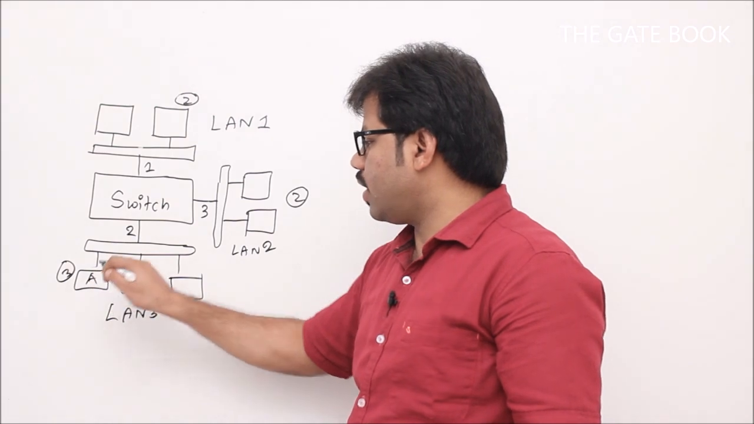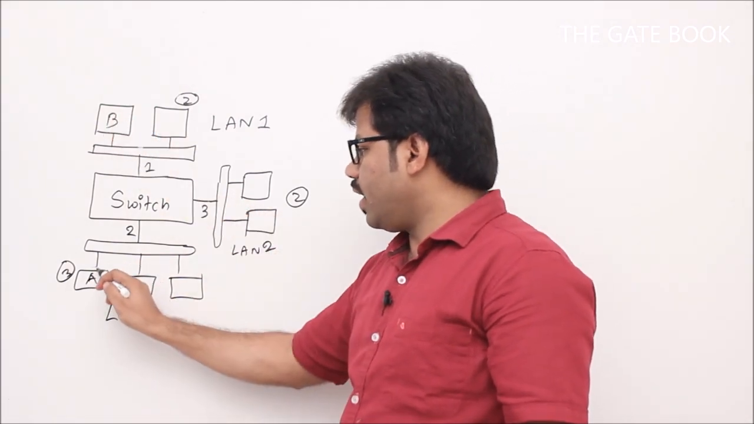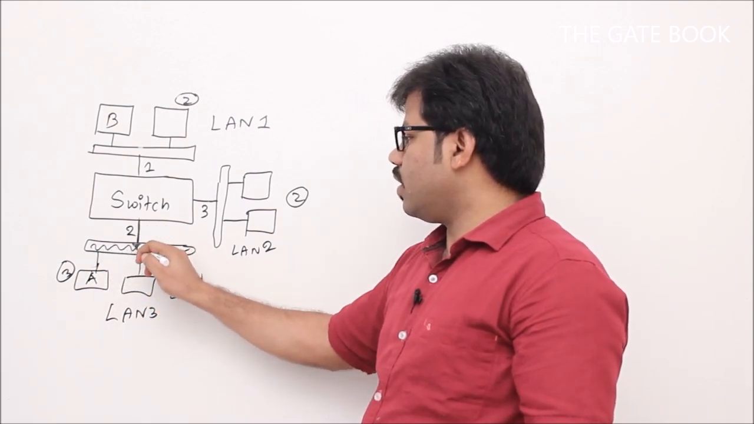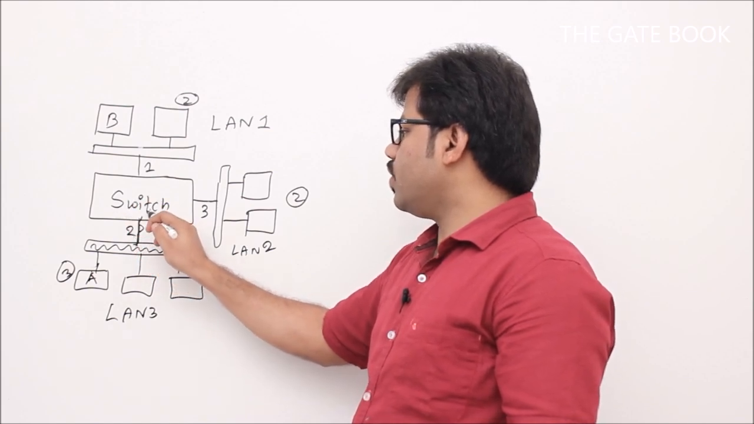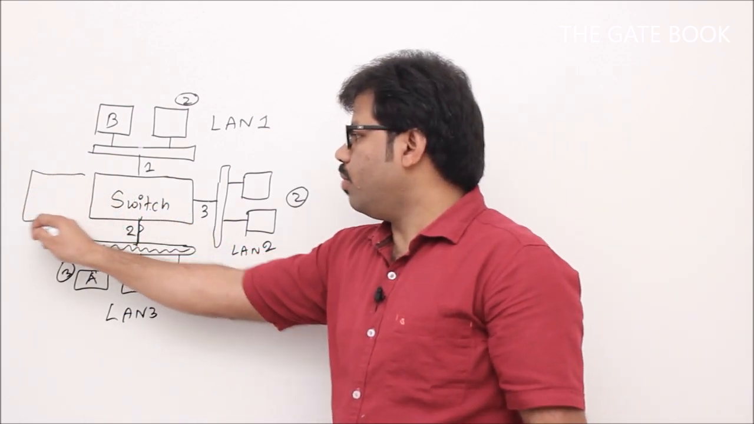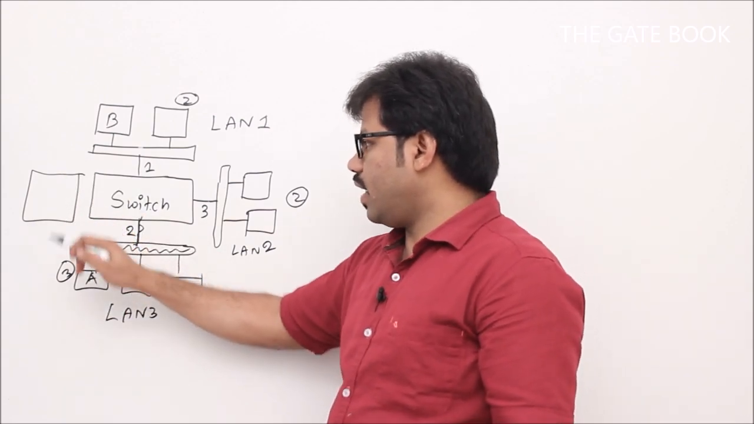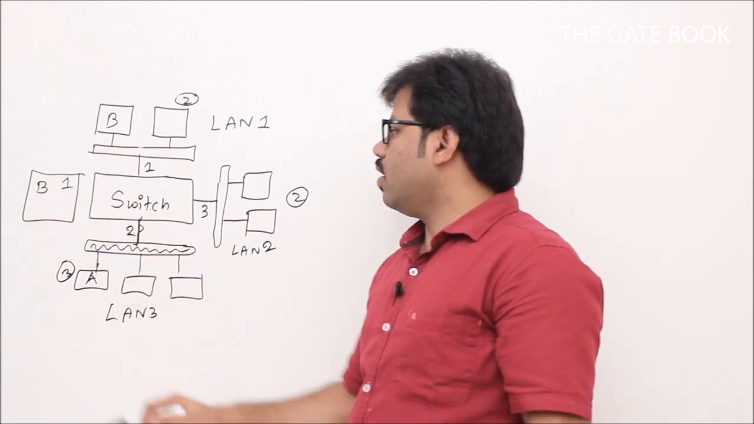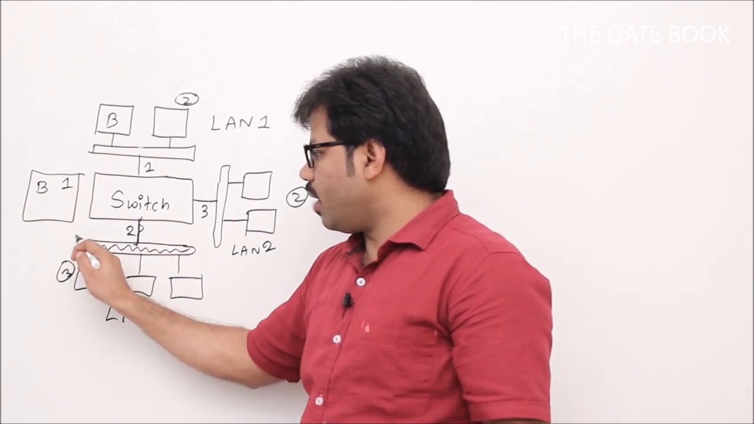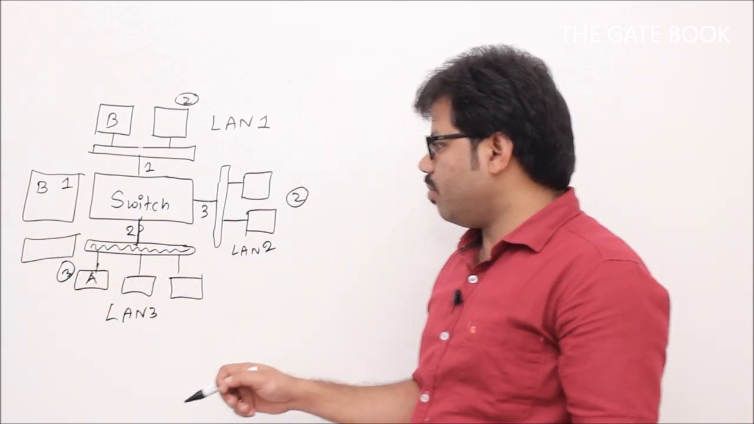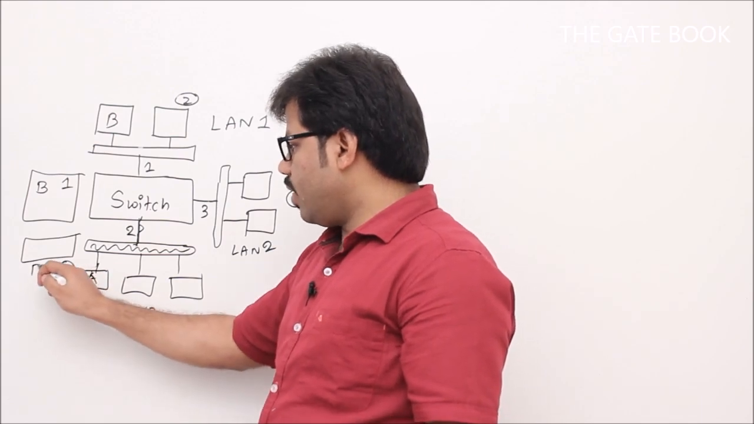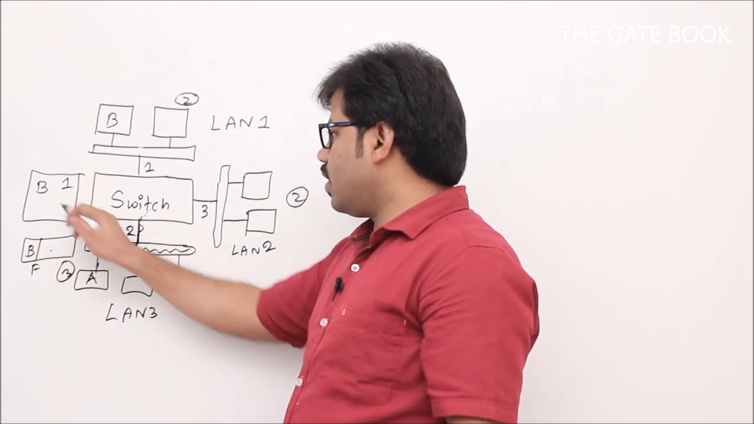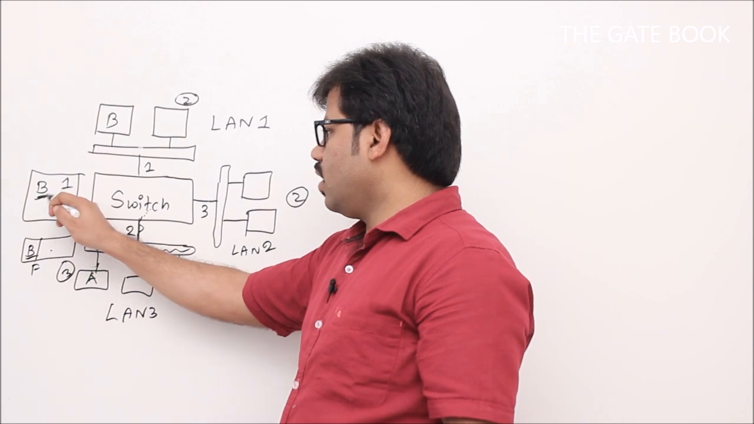Let's say station A wants to send a frame to station B. A will keep that frame here and it will go like this. Because it is connected to the switch, the switch will take it and see the table. In the table there will be information like this. Assume that it knows that B is at port number 1. So whenever A writes a frame, the destination address will be B. When such a frame is received by the switch, it will see the destination, B, and this B matches, so it goes to port number 1.